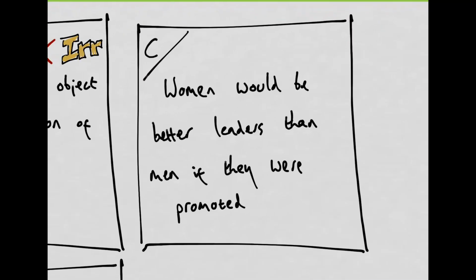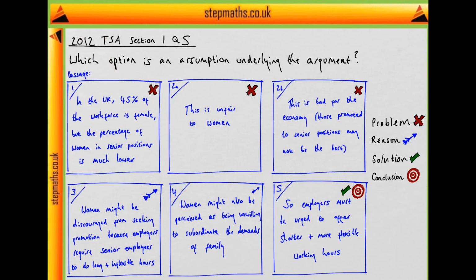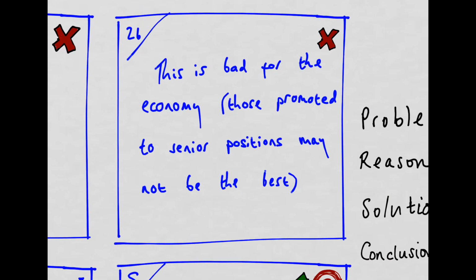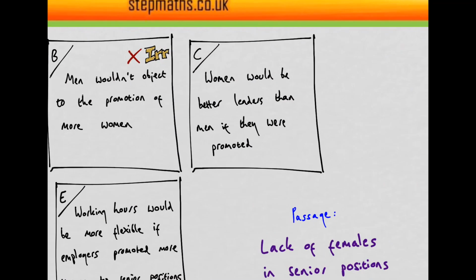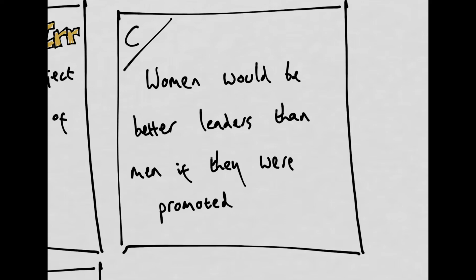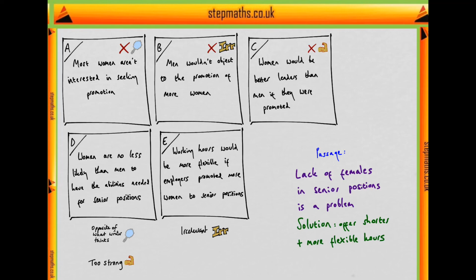Now looking at option C, this says that women would be better leaders than men if they were promoted to senior positions, rather than men being promoted to senior positions. Well, if we take a look back at the passage, we'll see that the author says that those promoted to senior positions, so currently mostly men, may not be the best. However, the author doesn't say that they're definitely not the best. And so the author doesn't seem to be assuming that women would definitely be better leaders than men, which is what option C is saying. So option C is too strong.